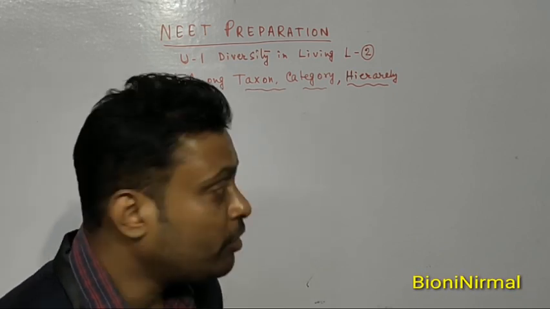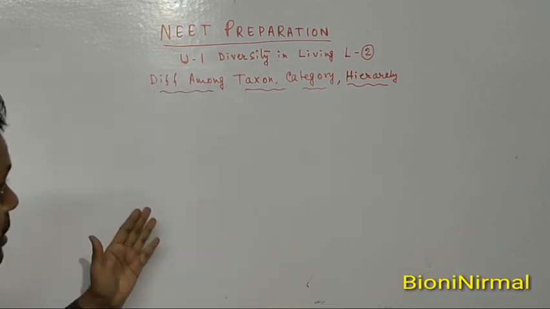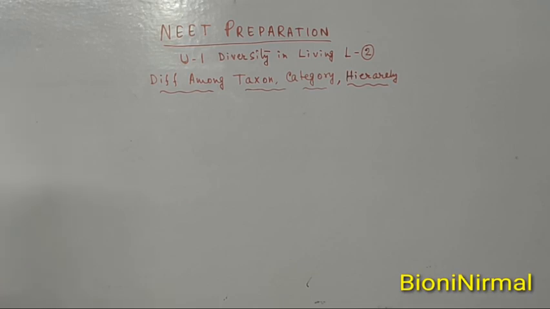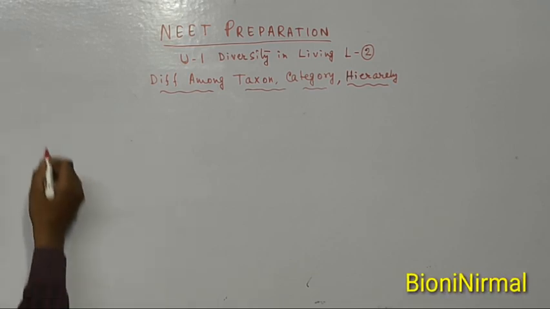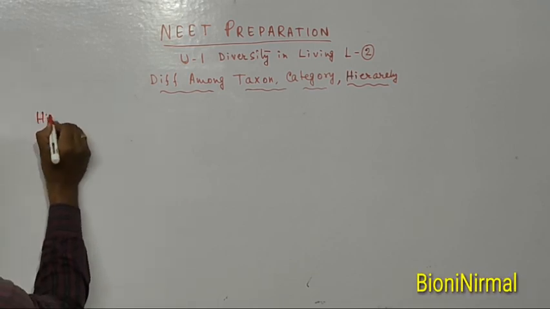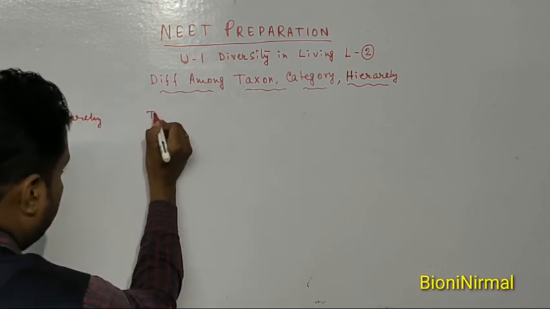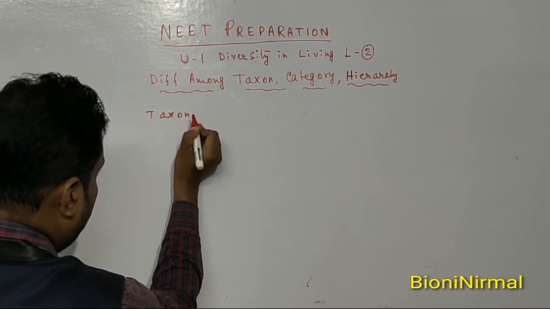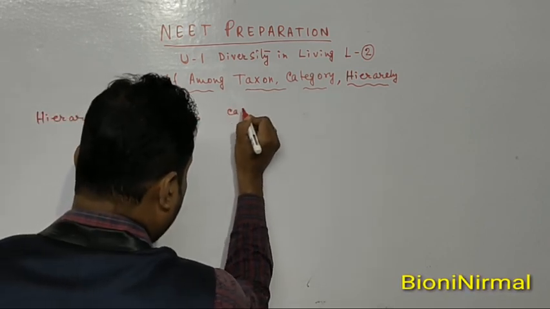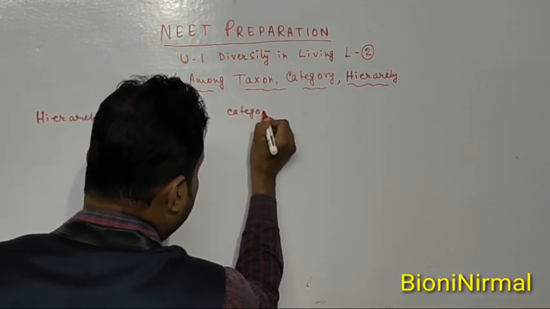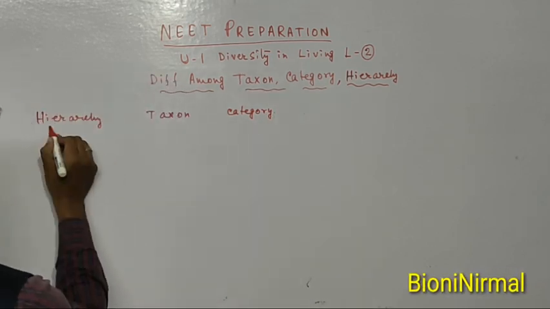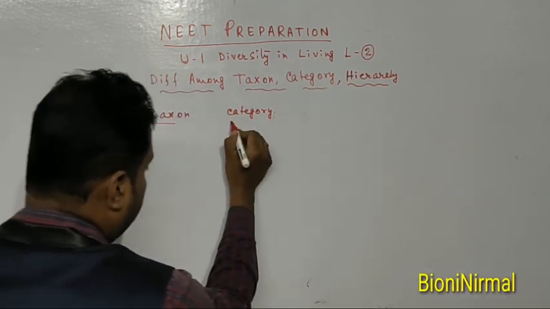So now let's move on to the main topic. What are the differences among the taxon, category and hierarchy? First of all, we'll read hierarchy, next taxon and category. Actually, we will differentiate among these three confusing terms.